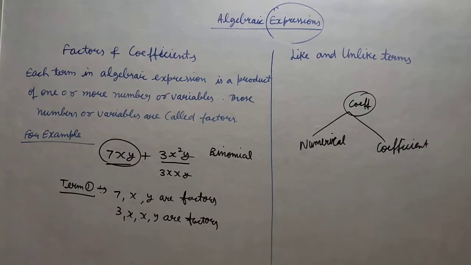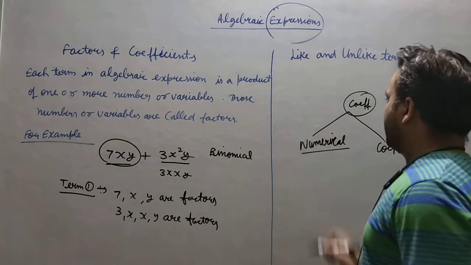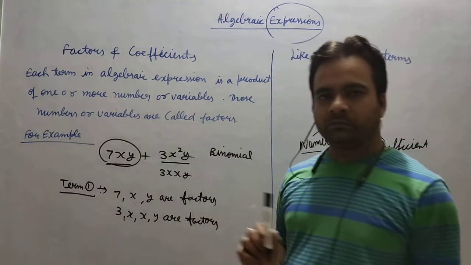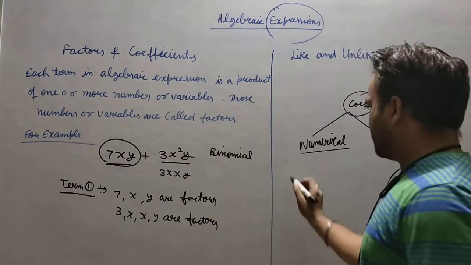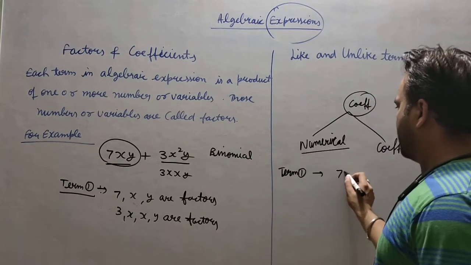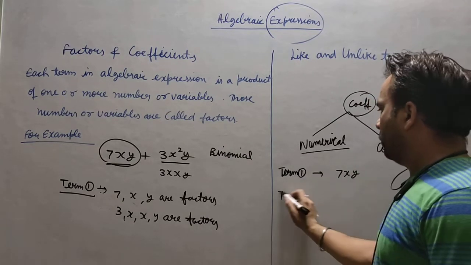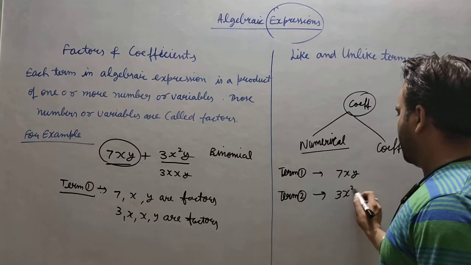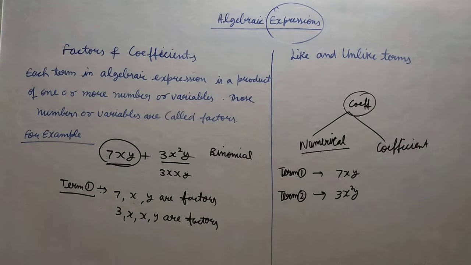Numerical means, and you know one thing, coefficients are always taken from the terms. So if you see this example, what is term 1? Term 1 is 7xy, right? Now what is term 2? Term 2 is 3x square y. So what is the coefficient here?